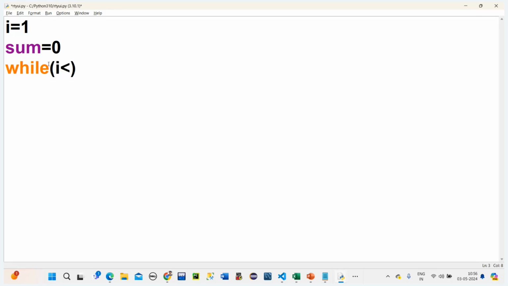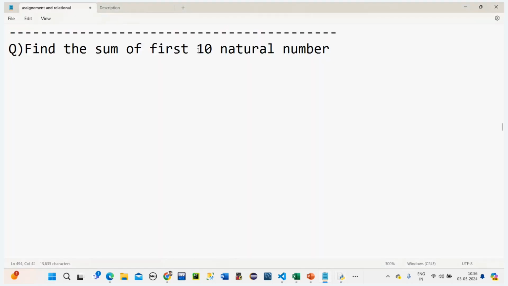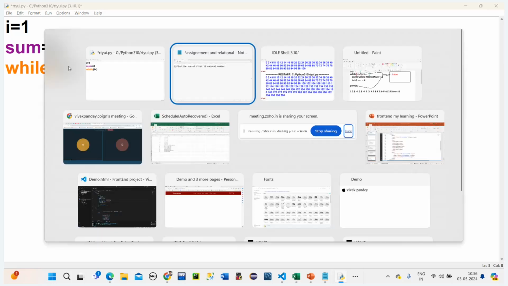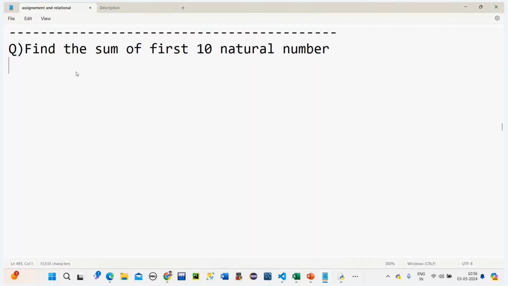Why is this 100? I need only 10 digits, so we have to keep 10 instead of 100. Sorry, I actually did the 100 one, so I remembered it. No, don't tell me 100. This is the question. We have to write I less than or equal to 10.